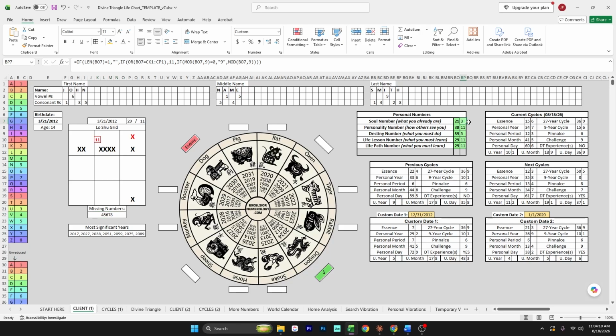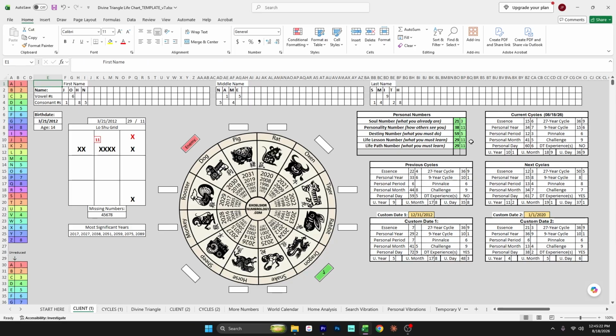You'll also notice that there is both the life lesson number and the life path number. The life lesson number is the calculation from the books which does not reduce the month or day to a single digit before adding them to the reduced year. The life path number is the classic calculation which does reduce two-digit months or days to a single digit before adding them to the reduced year. However, if you are born in 2000 or later, we use a 20 to sum the life path number instead of 2 plus 0.